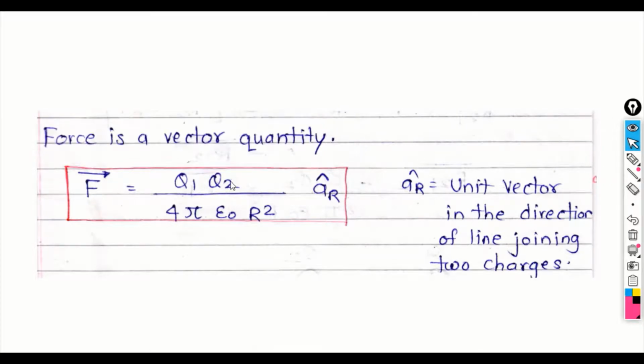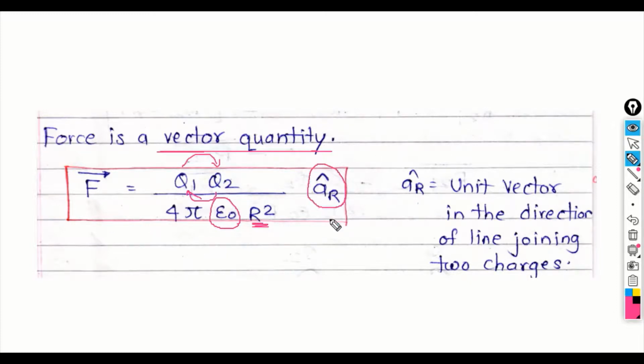So the force can be exerted by one charge on the other, or by the other charge on the first, that is 1 on 2 or 2 on 1. So it is necessary to represent this force as a vector quantity. Coulomb's law in vector form is given by F bar is equal to Q1 Q2 upon 4 pi epsilon 0, in vacuum or free space, so it is epsilon 0, R square, it is magnitude again, into a unit vector R cap.